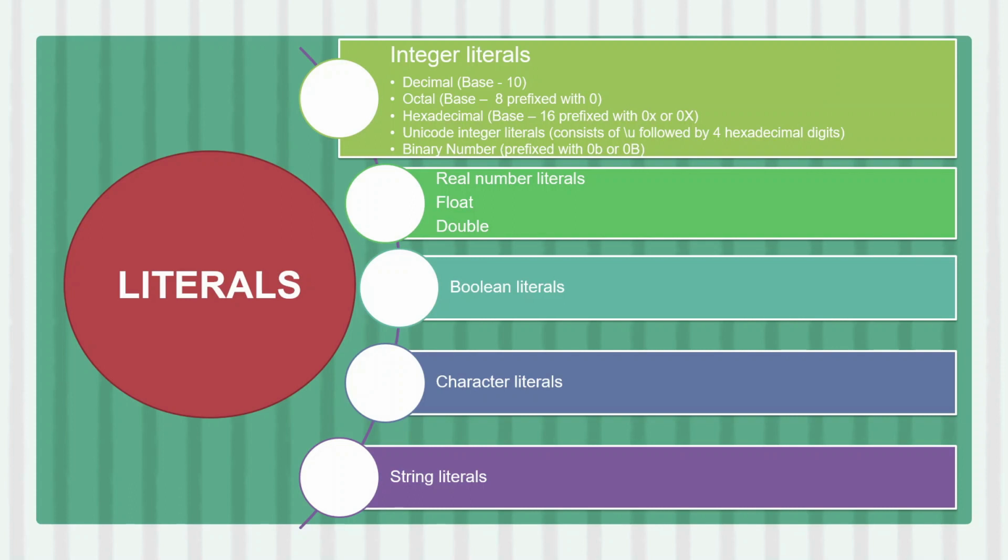Octal with base 8, so the range will be 0 to 7, and the number will be prefixed with 0. Then we have hexadecimal with base 16, having digits 0 to 9 and letters A to F. Hexadecimal numbers are prefixed with 0x or 0X. We have Unicode integer literal that consists of \u followed by 4 hexadecimal digits. Then binary numbers are prefixed with 0b or 0B. Then we have two kinds of real number literal, float and double, boolean literal, character literal, and string literal.